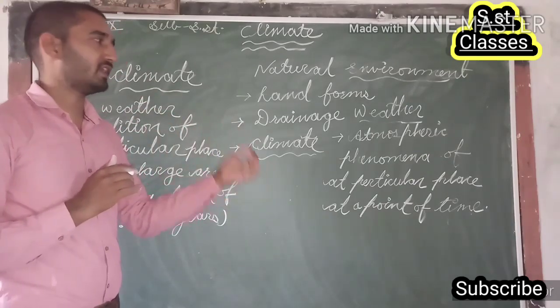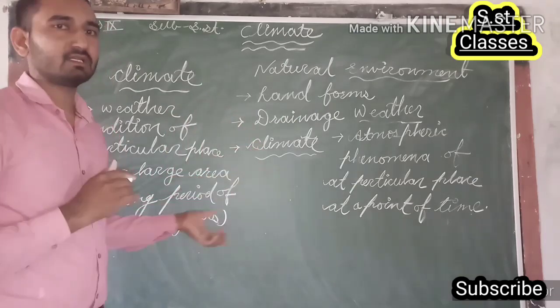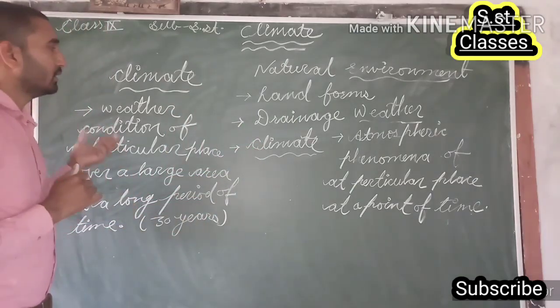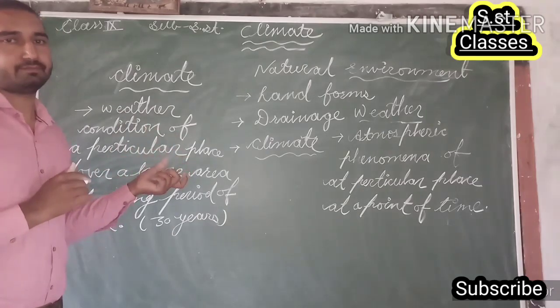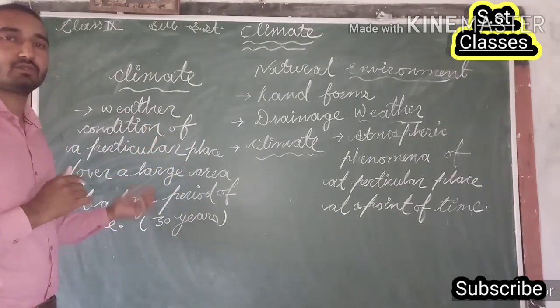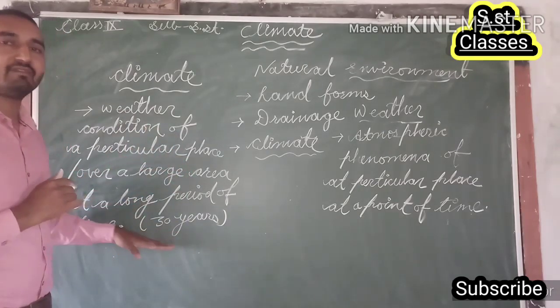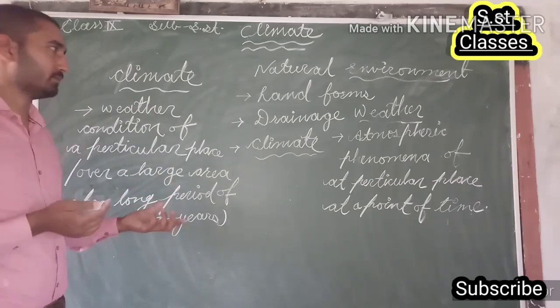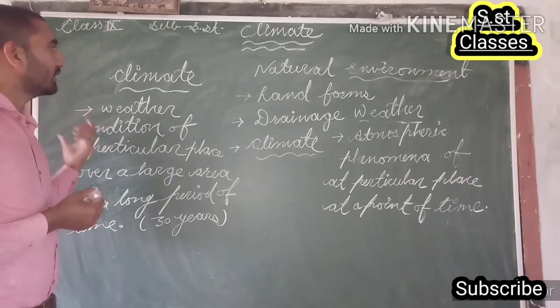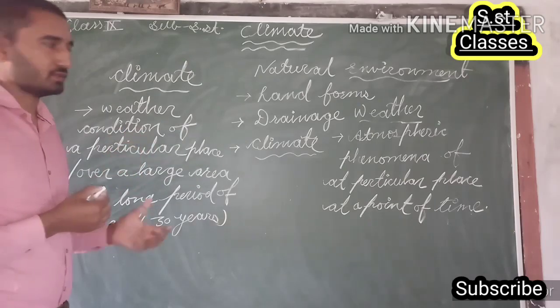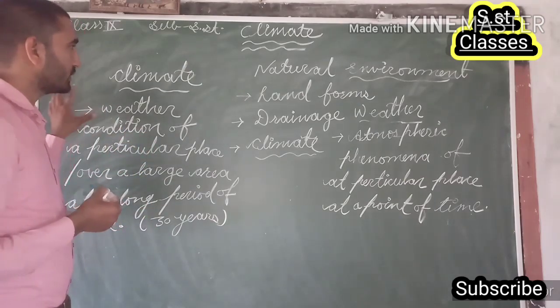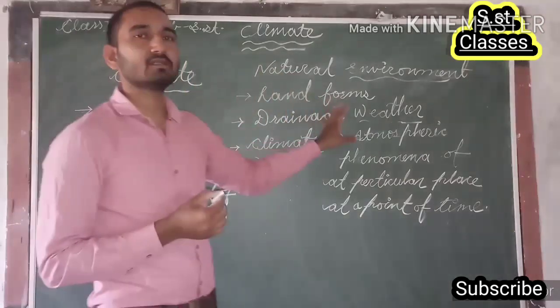Day after day we can find differences in weather, but the climate of a particular place takes a long period of time to change. Generally we can say that more than 30 years are taken by the climate of a particular place to change. So this is what we call climate and this is weather.